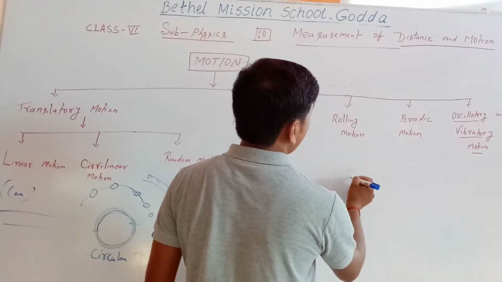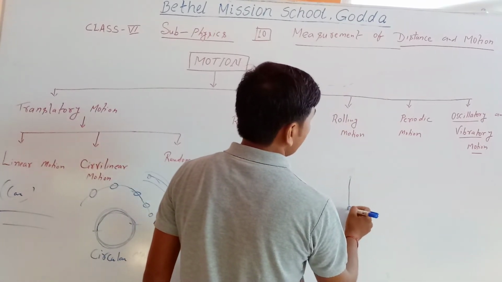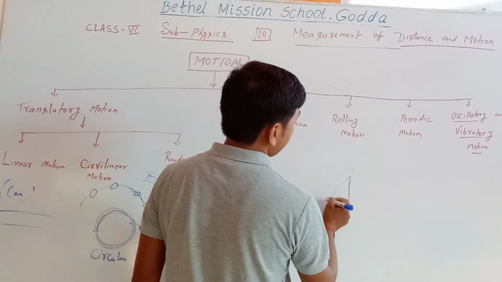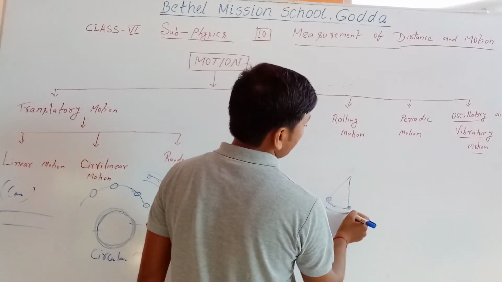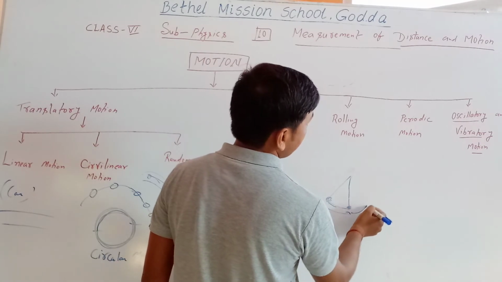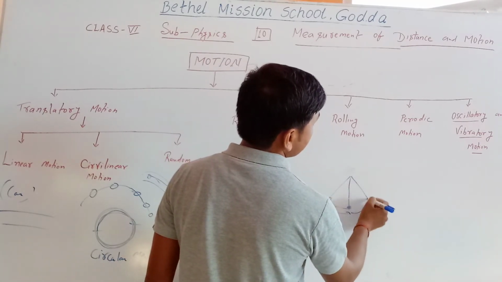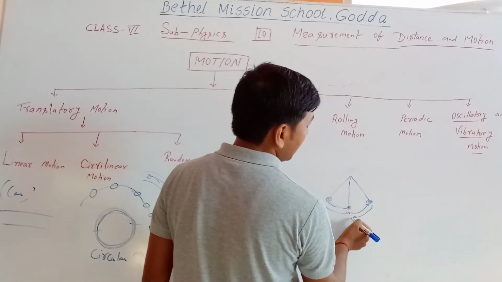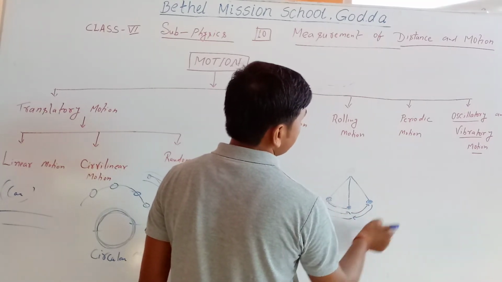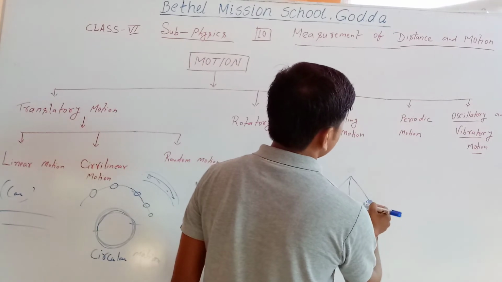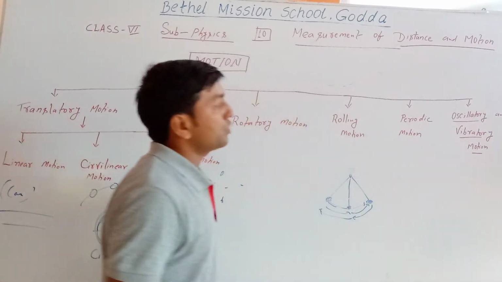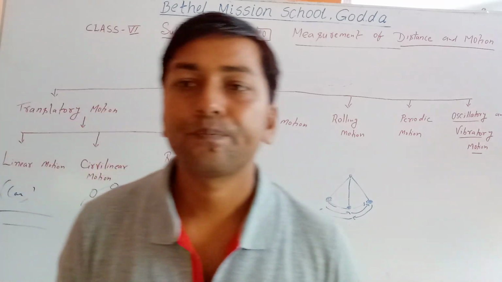You go to one end, then you come back to the midpoint, and again you go to the last point, and again you come back to the middle and go, and the same process goes on. So this is called oscillatory motion.